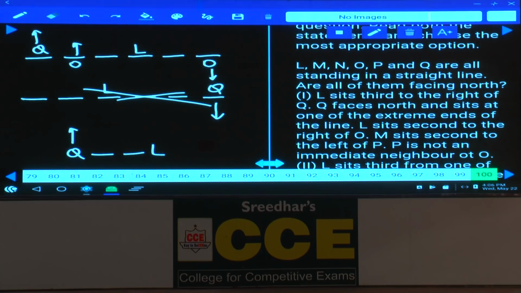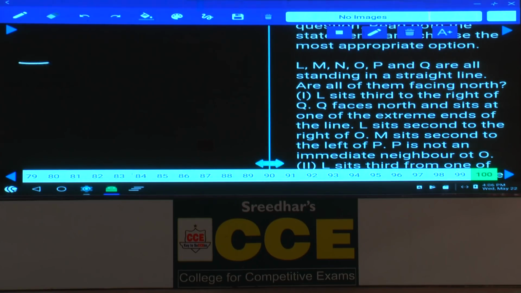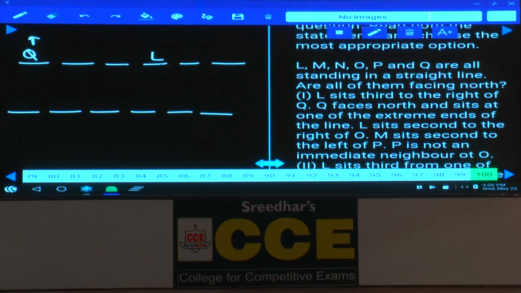P is not an immediate neighbor of O. Seats 1, 2, 3, 4, 5, 6, and Q faces north at the extreme end, and L sits third to the right of Q. L is seated second to the right of O.